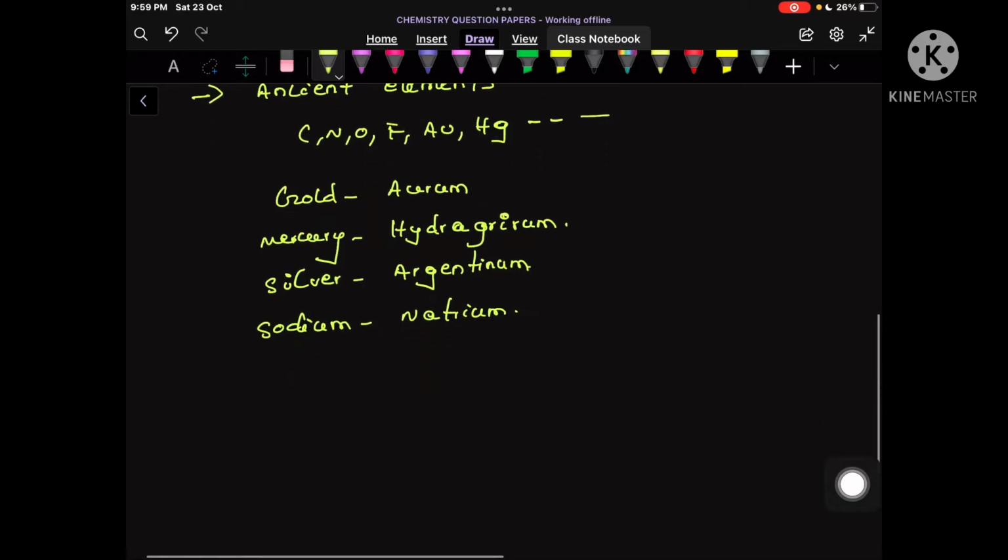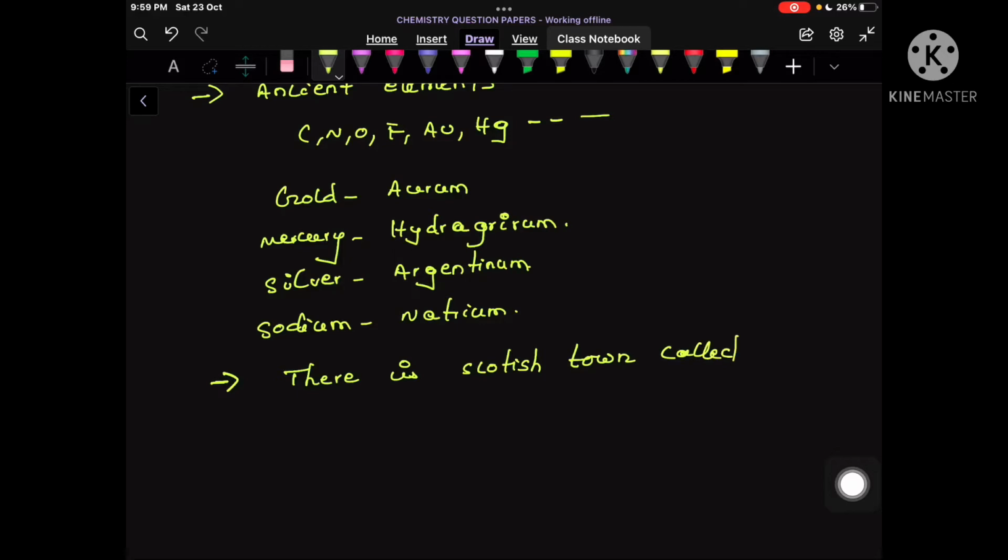Similarly, in the second condition, if elements were discovered around some town or some country, the name of that town is also given to the element. For example, there is a Scottish town called Ytterby.